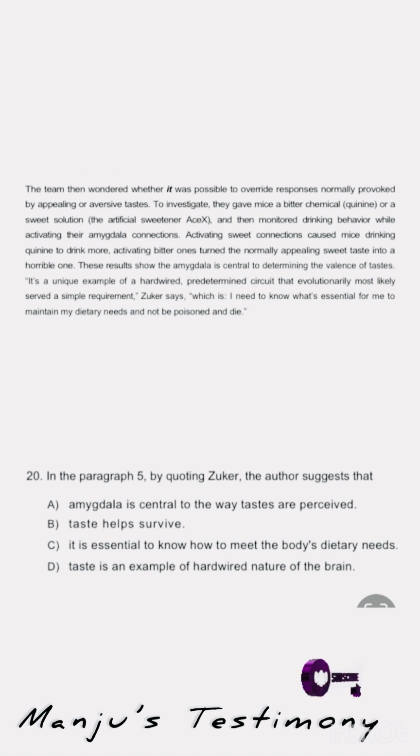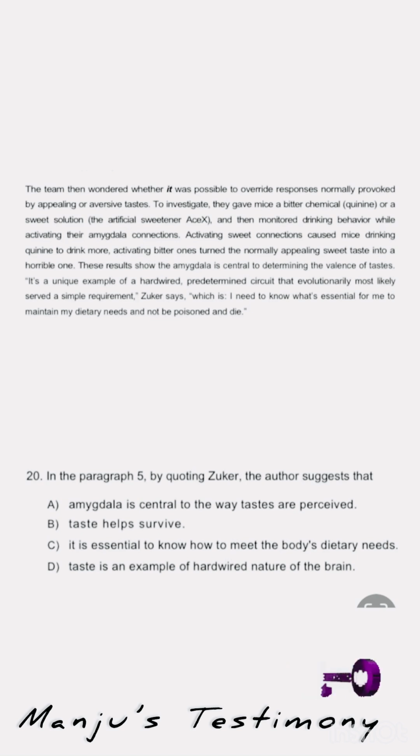So by quoting these words, the author is suggesting that taste helps us to survive. When we have the ability to taste something poisonous, we will avoid it, right? So by quoting Sukar's words, the author is trying to tell us that taste helps us to survive.